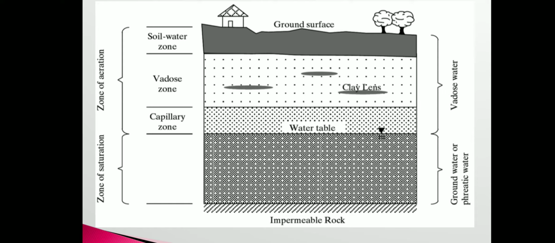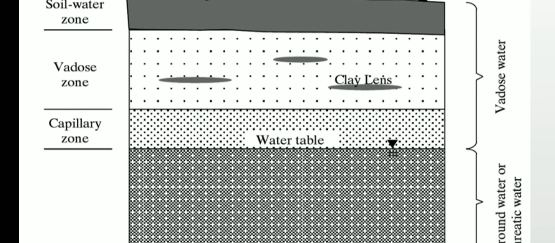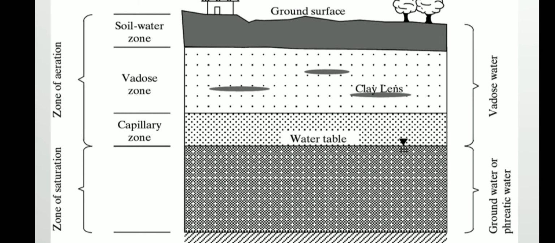Generally we can see at the top of this sketch the surface, which is the recharge area, below which there is a soil water zone, that is, water infiltrates through the pore spaces which are present in the soil and moves downwards. Then it enters the vadose zone, the portion which has a number of pore spaces partially filled with water and partially filled with air, and this may be clay lenses or any other kind of soil.